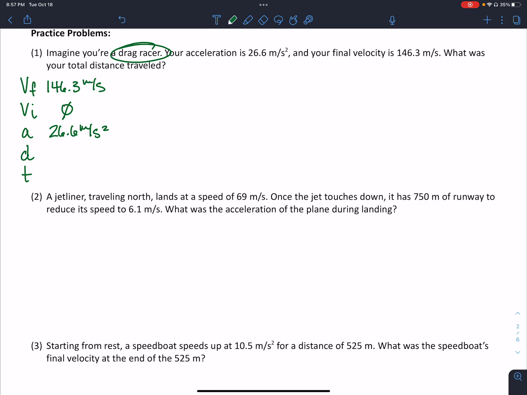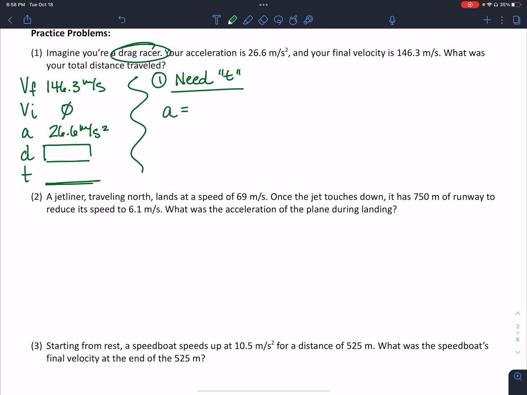All right, so the question's asking about distance. As you're going to find with most of these problems, you usually have to find time first. So the first thing we're going to do is find time. I'm going to use my acceleration formula.